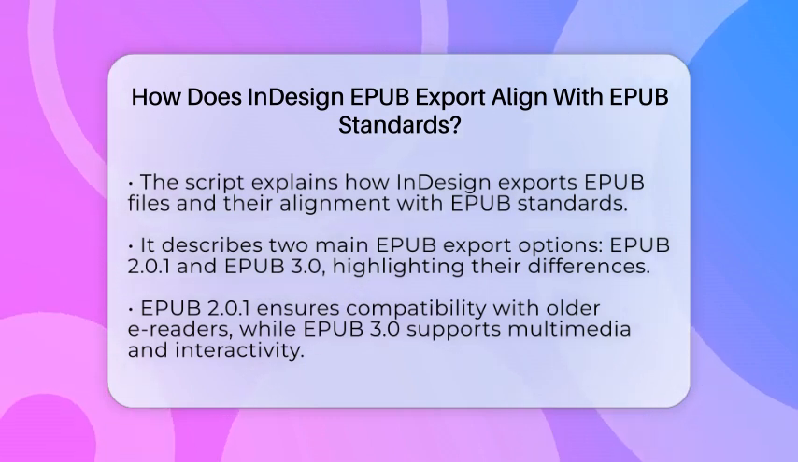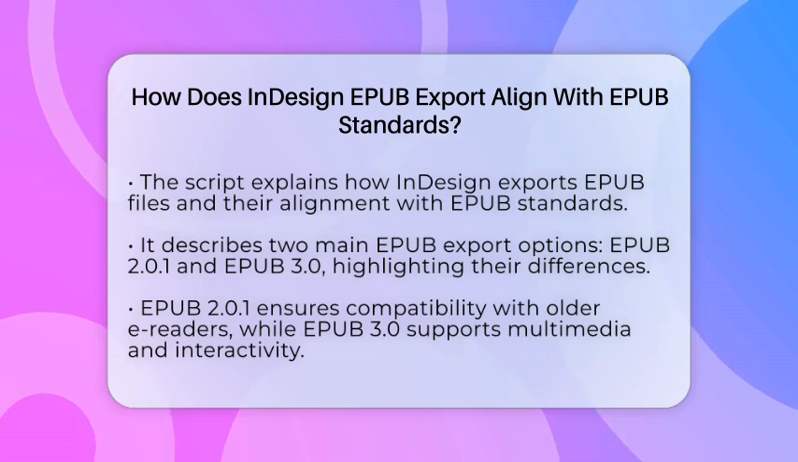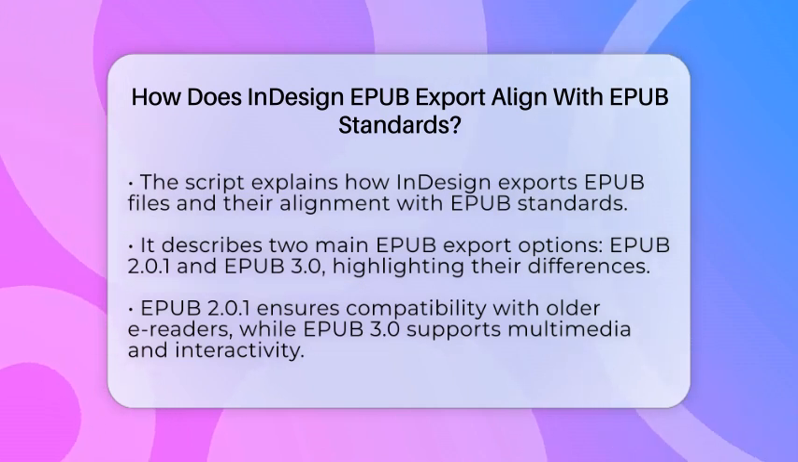Adobe InDesign offers two main ways to export EPUB files. You can choose EPUB 2.0.1 or EPUB 3.0. EPUB is a standard format for digital books used by many e-readers and apps. It makes sure your content looks good and works smoothly across devices.